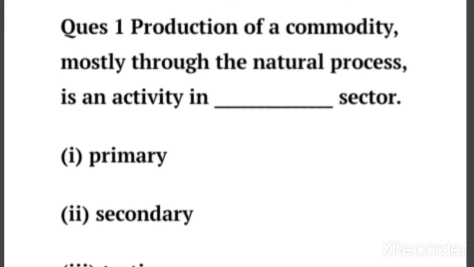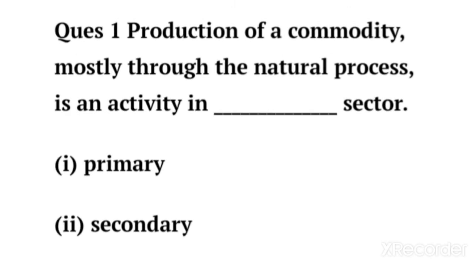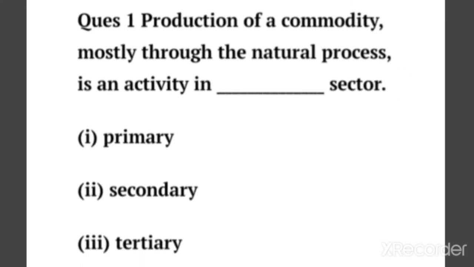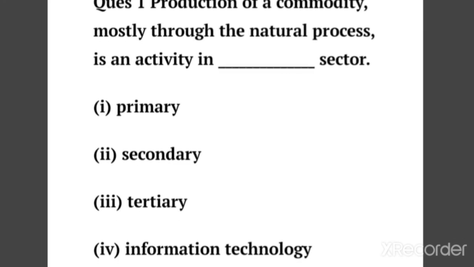So this is question number 12th. Production of a commodity mostly through natural processes and activity in. There is a sector which is related to natural processes, or we can say related to the use of natural resources. So which sector's activity is related to natural processes? There are 4 options. Please write the correct answer or try your best to give the right answer in the live chat.